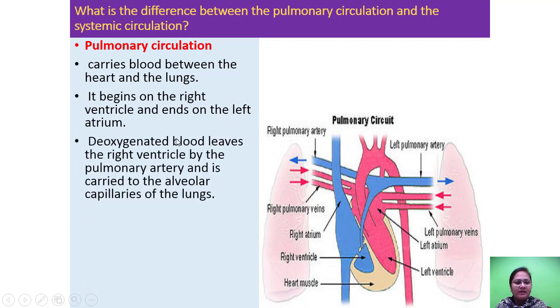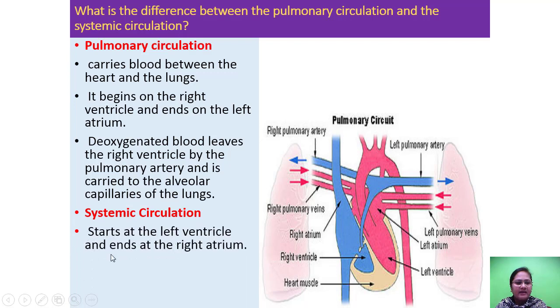Deoxygenated blood leaves the right ventricle by the pulmonary artery and is carried to the alveolar capillaries of the lungs. Systemic circulation starts at the left ventricle and ends at the right atrium. It carries oxygenated blood to the rest of the body.